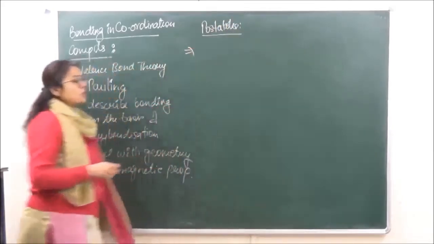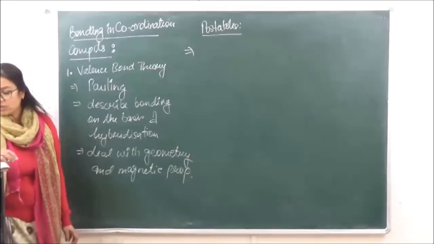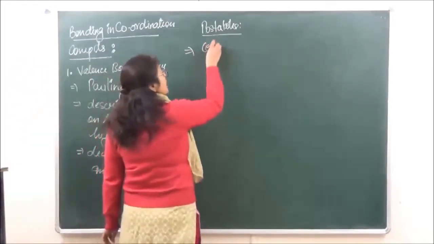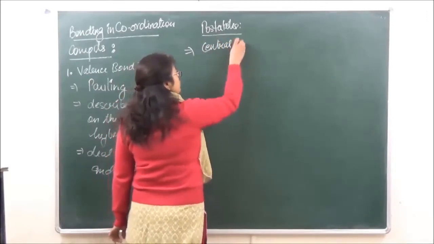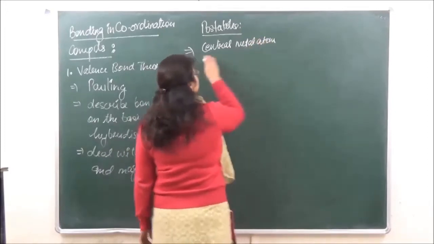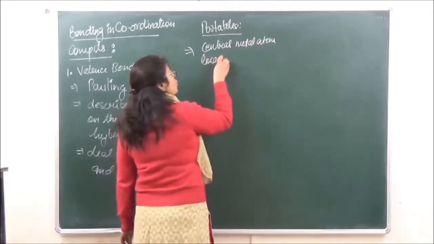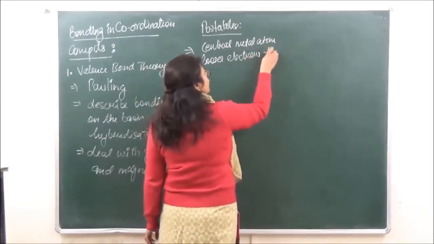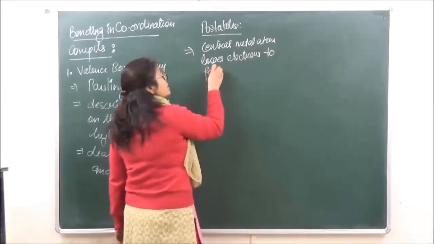When we are looking at the postulates of this theory, the first postulate says that the central metal atom loses electrons to form ions.